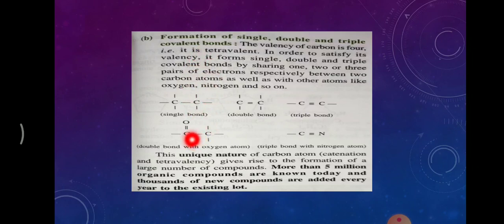Here the single, double and triple bonding is not just with carbon-carbon. A double bond can be with oxygen. Carbon can also share its electrons with nitrogen with a triple bond. Because of these two unique properties, that is catenation and tetravalency, there are today 5 million organic compounds known to us, both in nature as well as man-made.